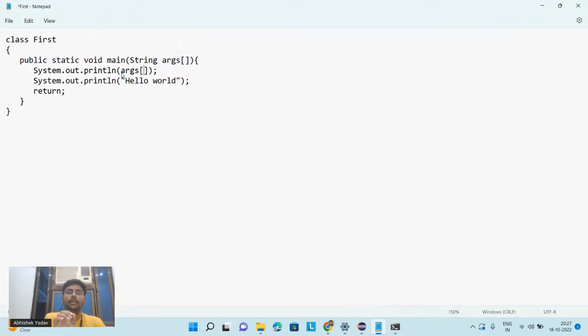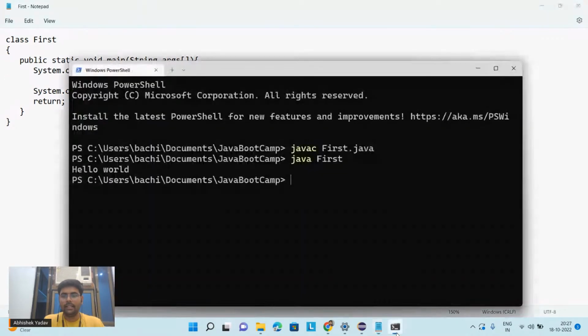Since you are not printing any English sentence, there is no need to enclose args inside double quotes. If you are printing just an English sentence, then you have to enclose it inside double quotes. Okay, args[0] here. Let's try to print this also: System.out.println(args[0]).